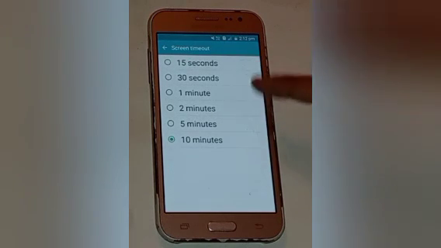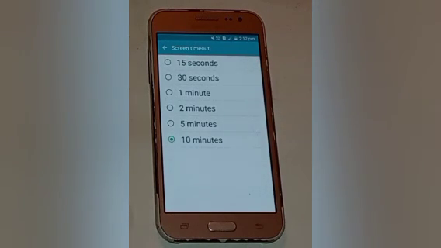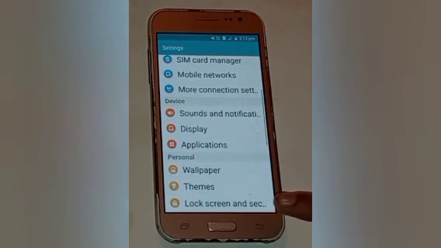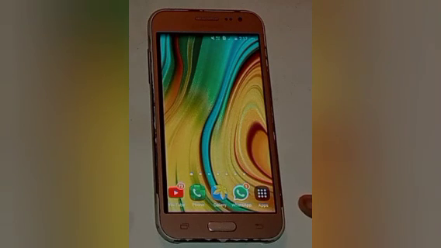After that you will see many timeout options. Choose the timer which you want to set. I want 5 minutes, so click on that. After that click on the back option. It means that our screen will automatically turn off after 5 minutes of inactivity.